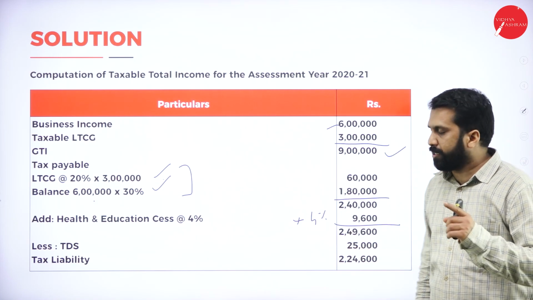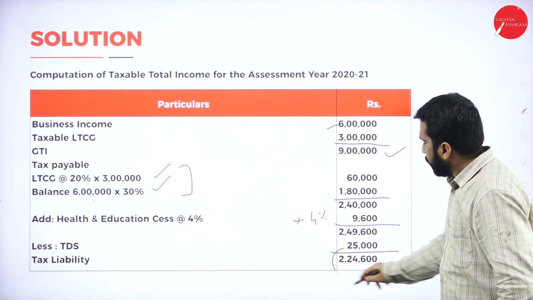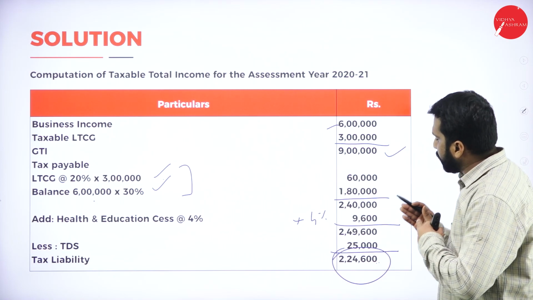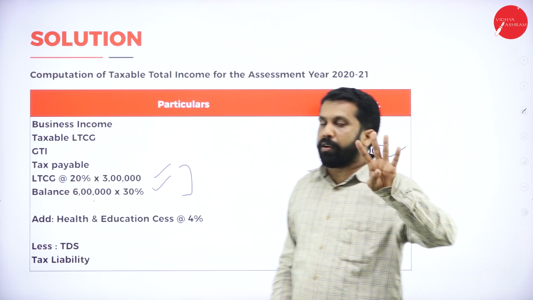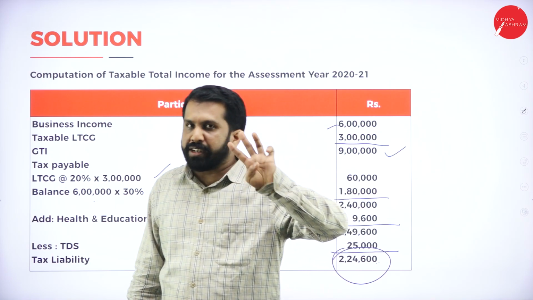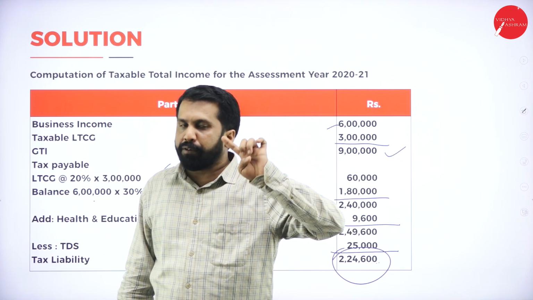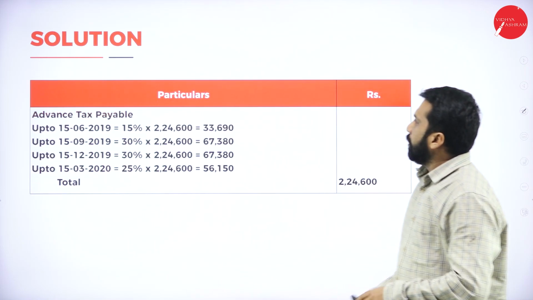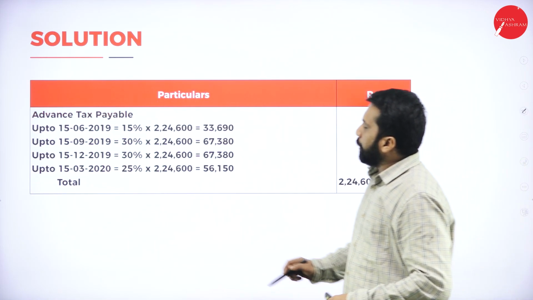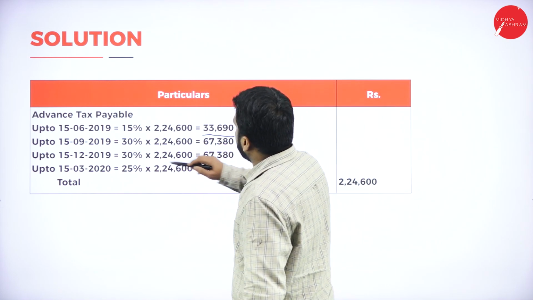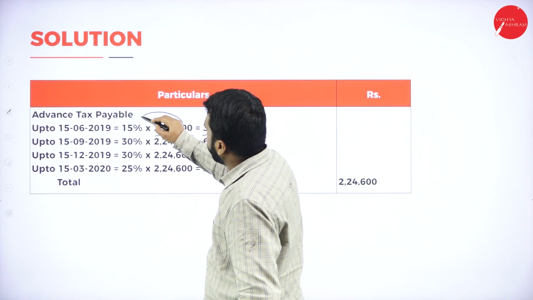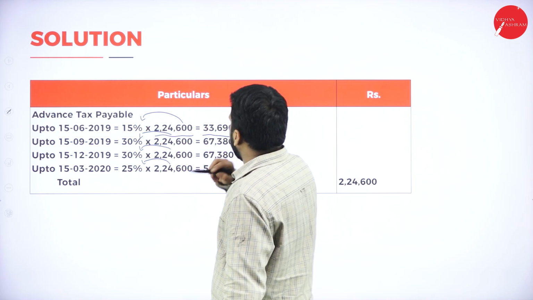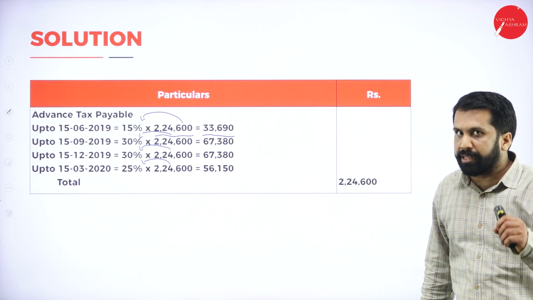Is there any TDS? Yes, 25,000 TDS. Your final answer is 2 lakh 24,600. Once you're done with your calculation, then you go for 4 installments: 15th June, 15th September, 15th December and 15th March. Now, advance tax payable is 2,24,600 into 15%, 30%, 30% and 25%. Hope you are clear.